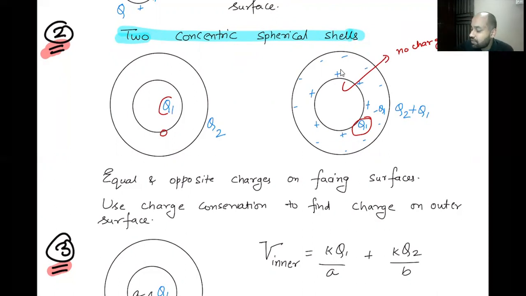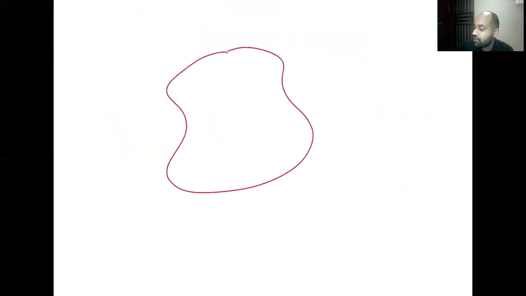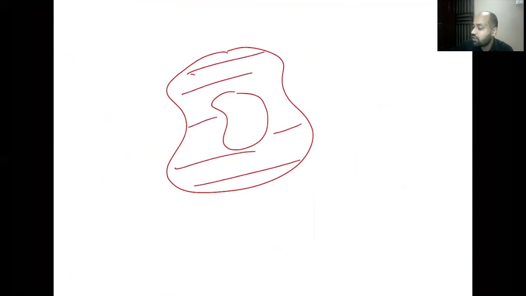Simple. Now what happens to the bigger shell? On the bigger shell, we have total charge Q2. What about the distribution? For the bigger shell, you can think in this way, that the smaller shell charge is like a charge in the cavity. And we know what happens when we place a charge in the cavity. I hope you guys remember. We have done this last time. Let me remind you. Let's say you have a conductor of any random shape and you have a cavity.